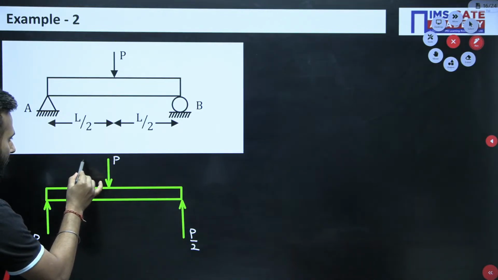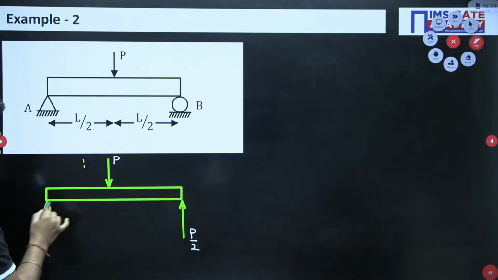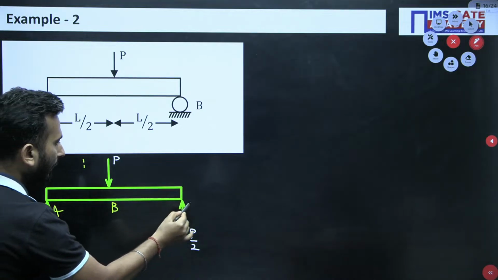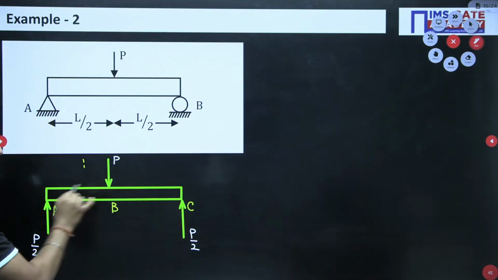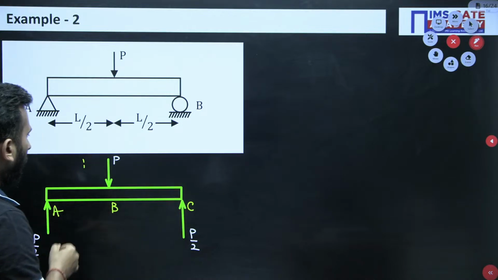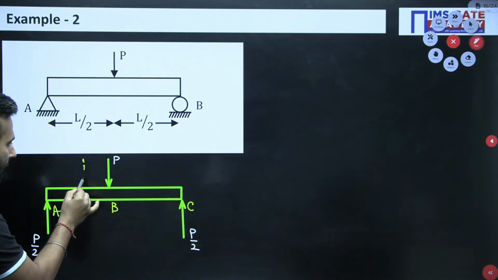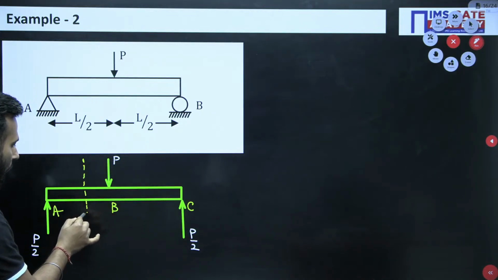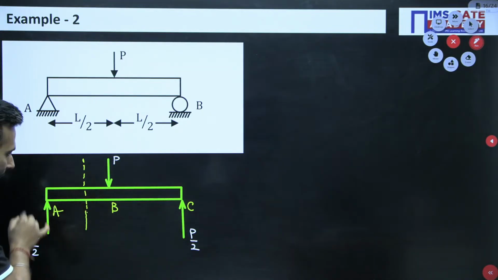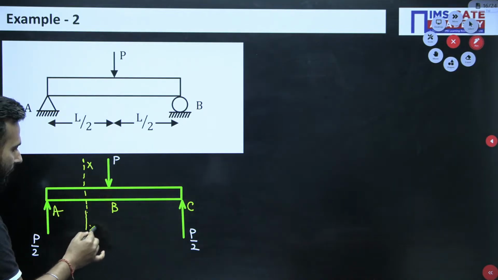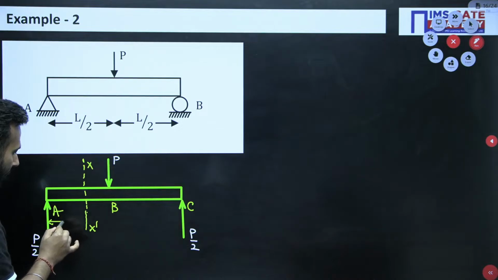So I will draw a section over here. Why do I have to draw a section? For example, this is A, this is B, and this is C. I cannot consider the entire beam at once, because there is discontinuity of loads. So at a section between two discontinuities I have to select a section, so I am considering one isolated segment. Let us say this is XX dash, at a distance of x.